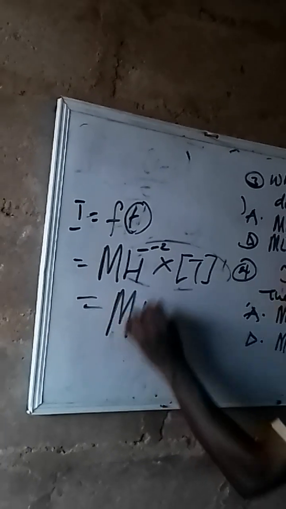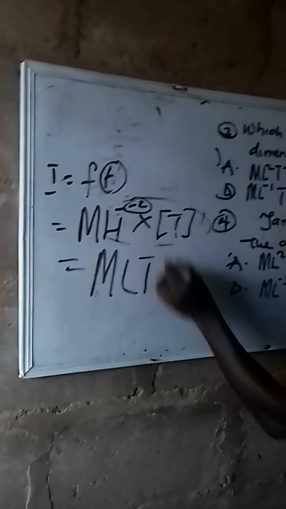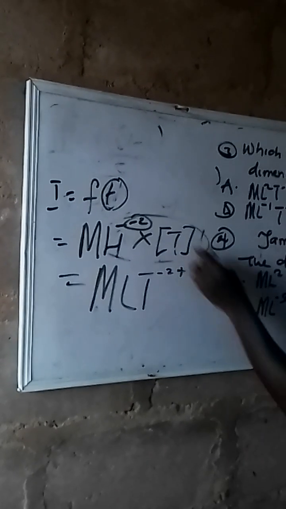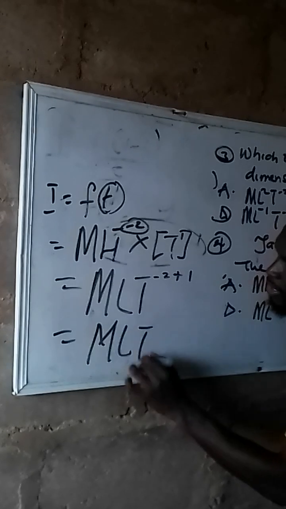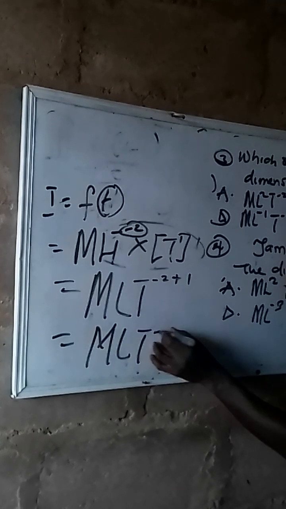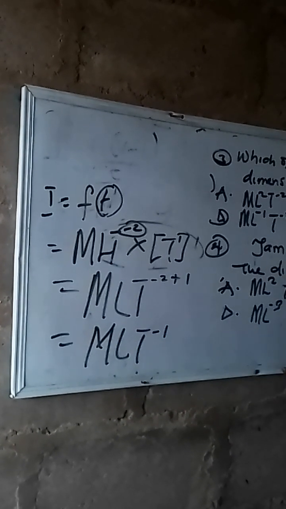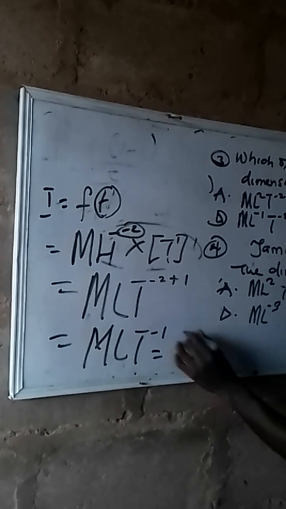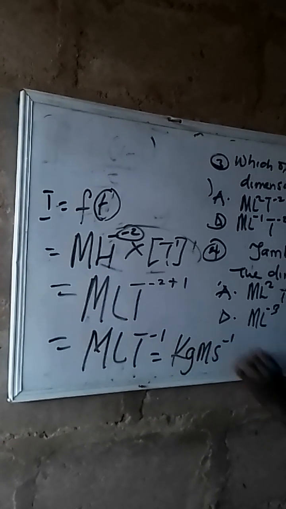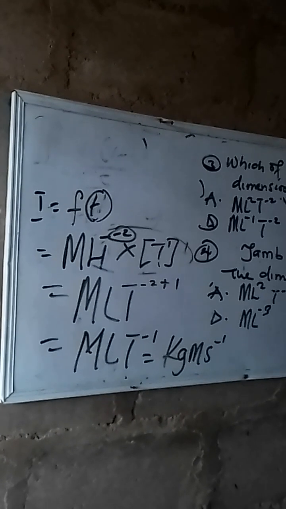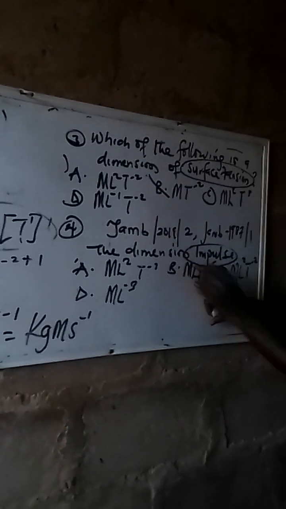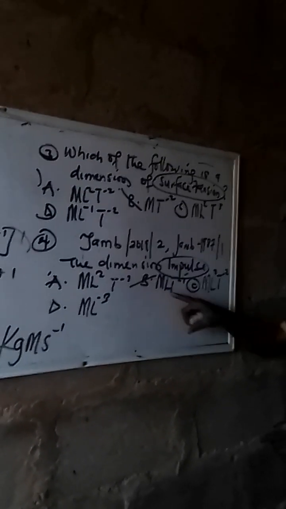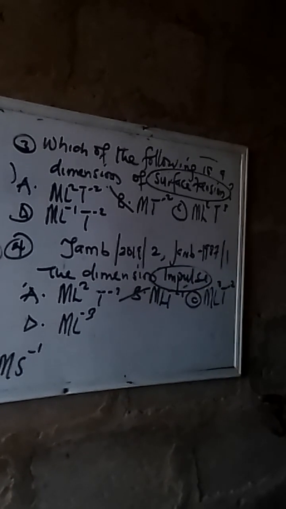Capital M L T. Pick 1, law of indices. This power is raised to minus 2, times we change to plus. This one has an invisible 1, which will now be M L T to the minus 2 plus 1, which will give us minus 1. This is the dimension for impulse. Then the SI unit is kilogram meter per second. What will be the correct option here? Let's see the correct option. Is it this one? No. Is it this one? Yes. B is our correct option. This is M L per time. Are we together?